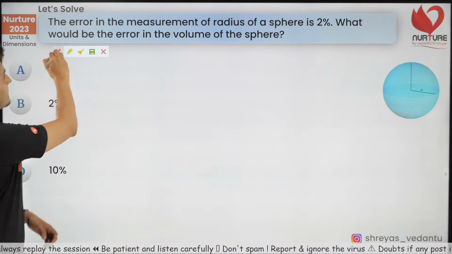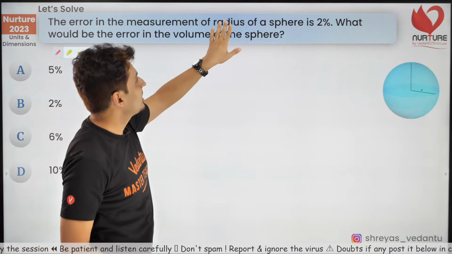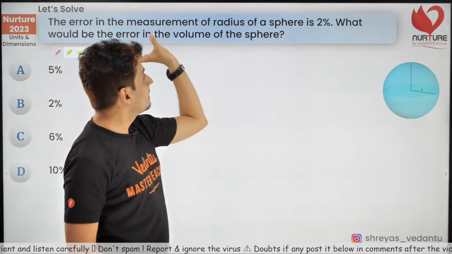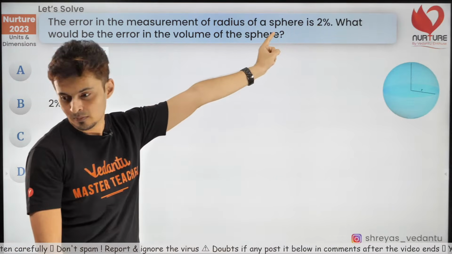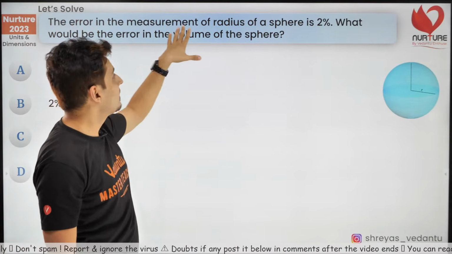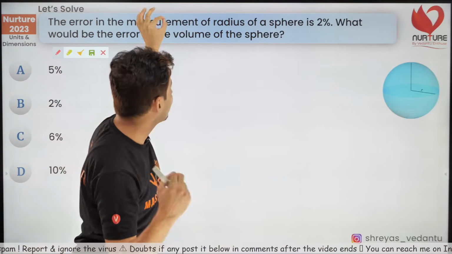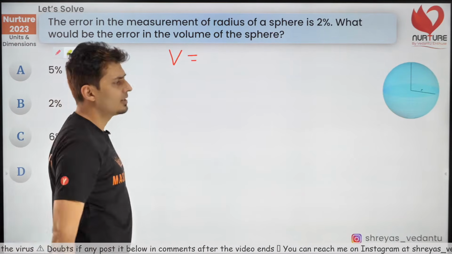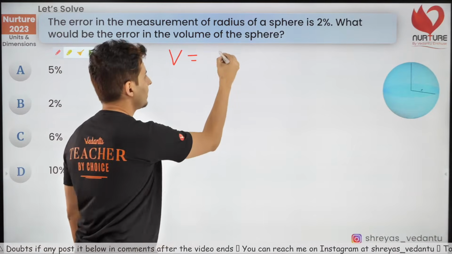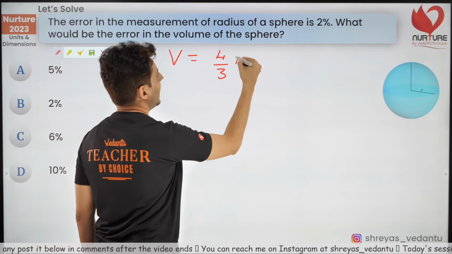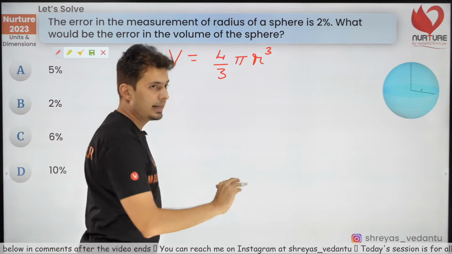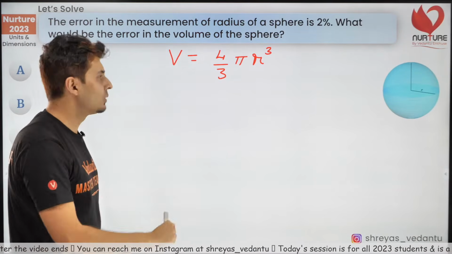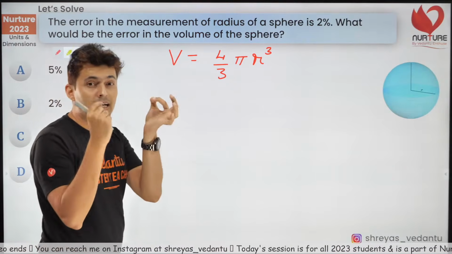Okay. See guys, what is the error in the measurement of the volume if the error in the radius is 2%? Let's solve this. Very simple. What is the volume of a sphere? 4 by 3 pi r cube. Correct? The volume of a sphere is 4 by 3 pi r cube. Now what did I give you? That formula. Recollect that formula.